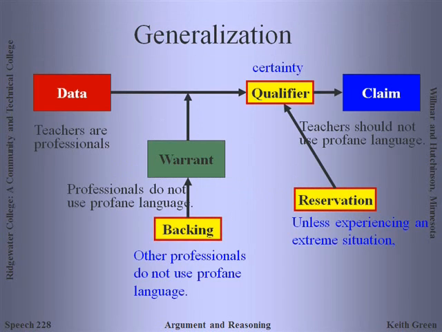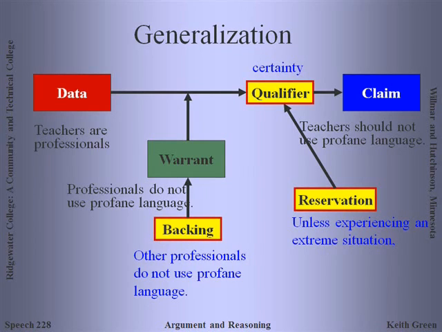So if you take a look at this in terms of an argument by generalization, okay, teachers should not use profane language. There is no qualifier that is specifically asserted, and as a result we have to assume certainty. The backing for the warrant would be other professionals do not use profane language. Now notice you can argue that. It doesn't make it true or anything, but you're simply trying to provide other reasoning to support your warrant, but you can still argue those things. Reservation, perhaps something like, unless experiencing an extreme situation. Notice how that would say in effect that in that situation the claim is not true.